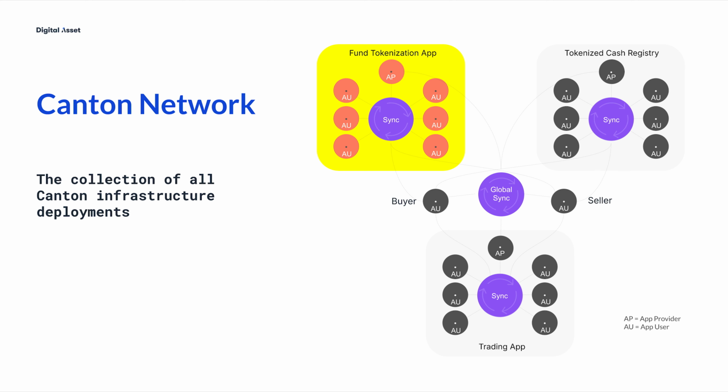It consists of the set of participant nodes and the synchronizer used by these participant nodes for committing transactions that advance the app's workflows. The element that distinguishes one Canton subnet from another is the synchronizer, which is why we sometimes use the terms Canton subnet and synchronizer interchangeably. However, it is the participant nodes that make up the Canton network. Participant nodes connecting to multiple synchronizers provide the connection between Canton subnets and enable composition of Daml apps. Synchronizers are independent of each other and never talk directly to one another.